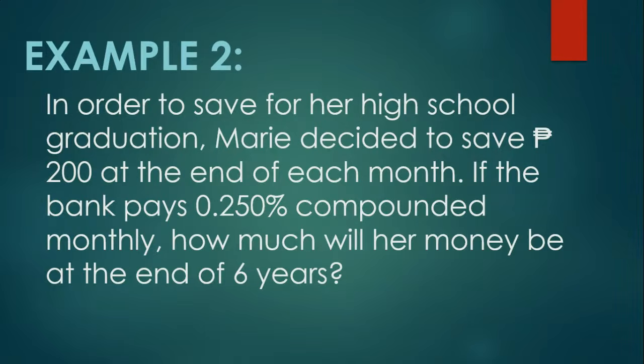Our second example: in order to save for her high school graduation, Marie decided to save 200 pesos at the end of each month. If the bank pays 0.250% compounded monthly, how much will her money be at the end of 6 years? Let's identify the given. The regular payment is 200. The rate is 0.250%. Since it is compounded monthly, the value of N is 12. And the value of T is 6.